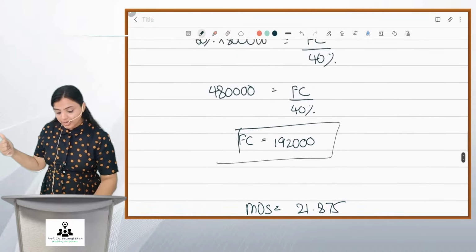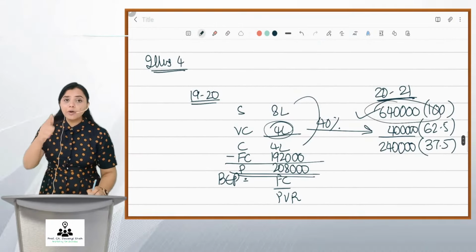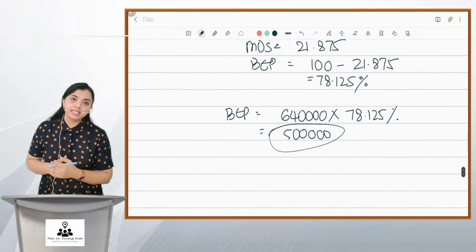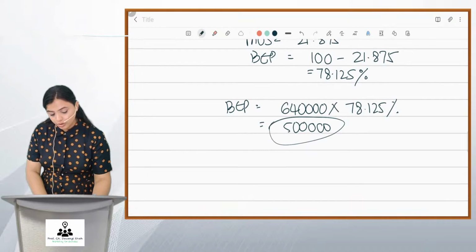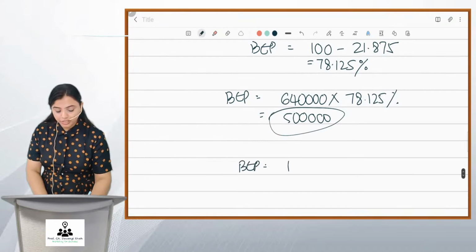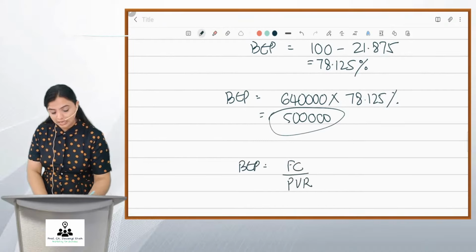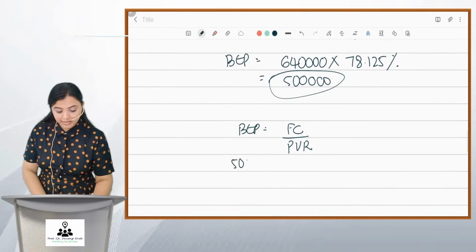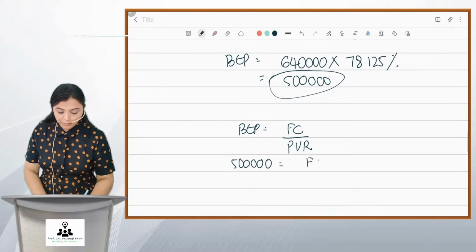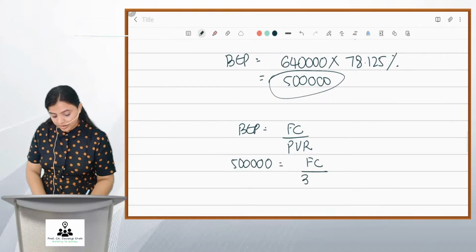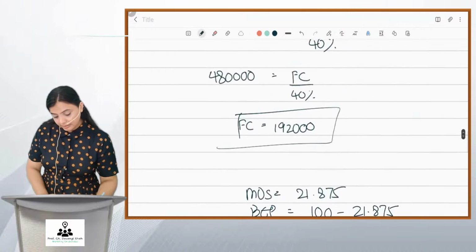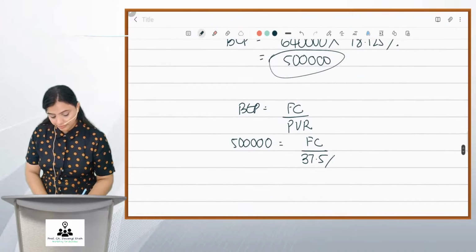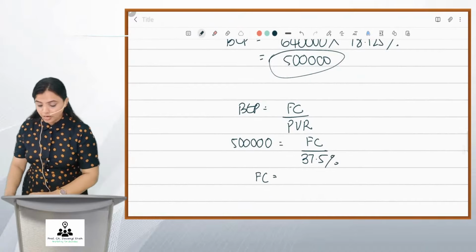Friends, we first worked out sales. Now based on this, we have worked out BEP. And the last point they are asking is fixed cost. So using the BEP formula only, which is fixed cost upon PV ratio, I can get the fixed cost here. BEP is 5 lakhs. Fixed cost is to be computed. PV ratio is 37.5%. Correct? Come on, friends, get the value of fixed cost.